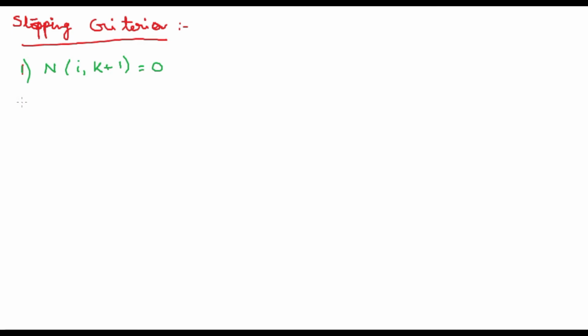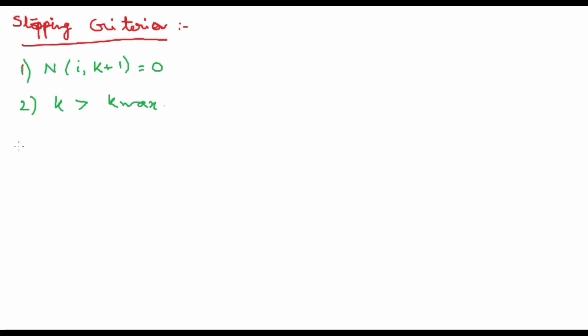Okay. And the second point is k is larger than the maximum number of iterations allowed. For example, the number of iterations is k max. The maximum number of iterations is 50. Okay, they have allowed only 50 iterations, and you have already completed 50 iterations, then your stopping criteria has to come. So you need to stop at that point.